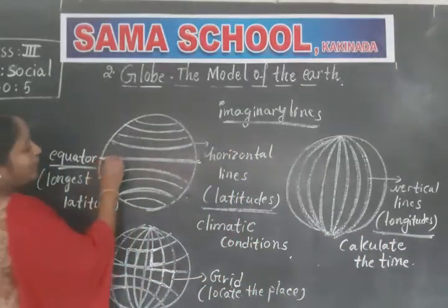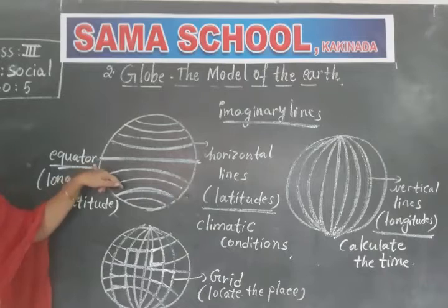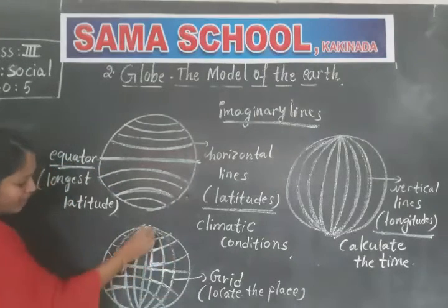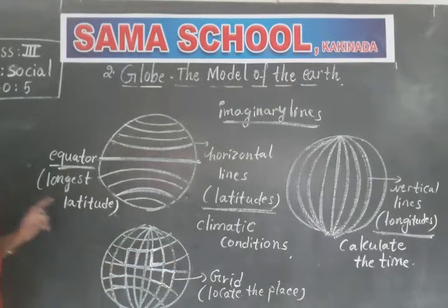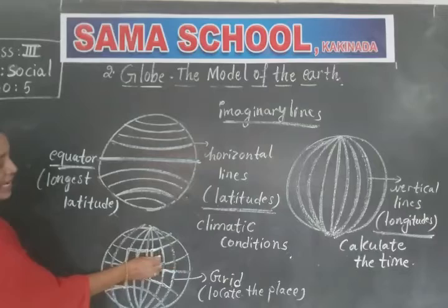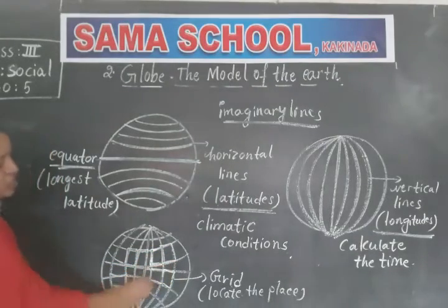Okay, and in the middle of the globe there is a longest latitude. The longest latitude is called equator. So on the globe, the horizontal lines and vertical lines are present like this, and when these longitudes and latitudes meet with each other, they form a box-like structure.